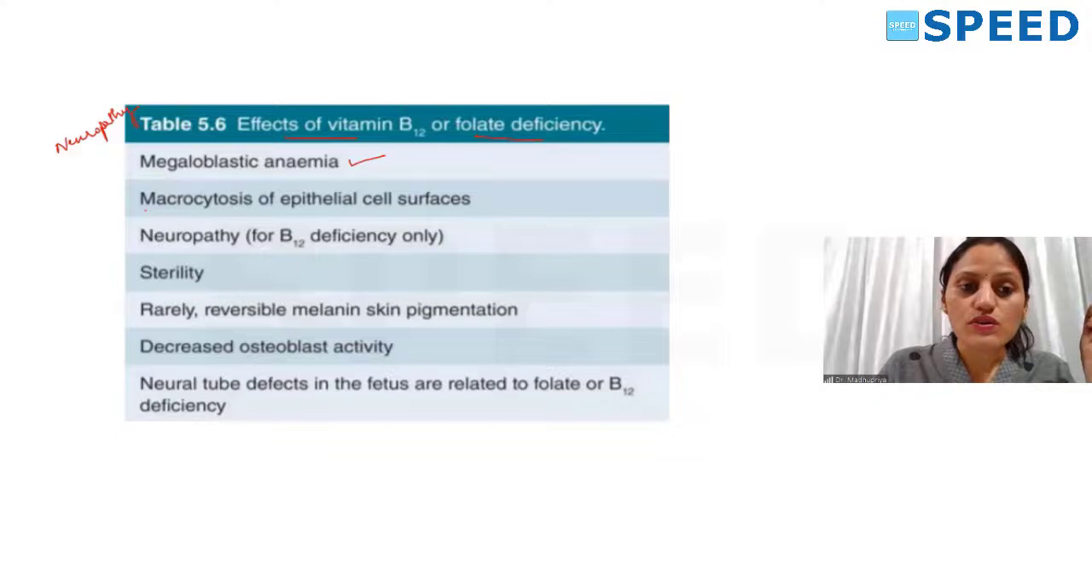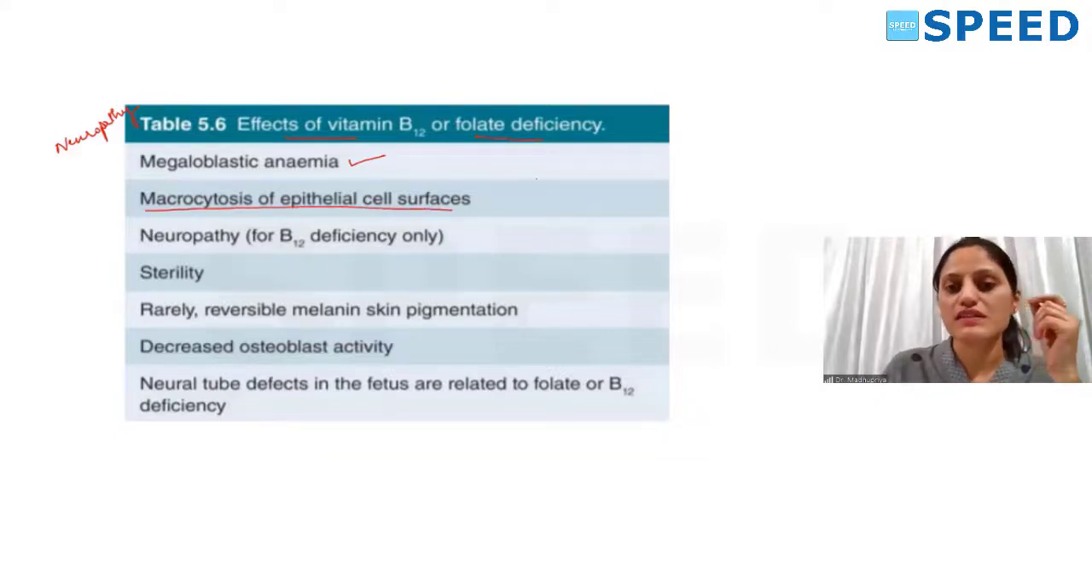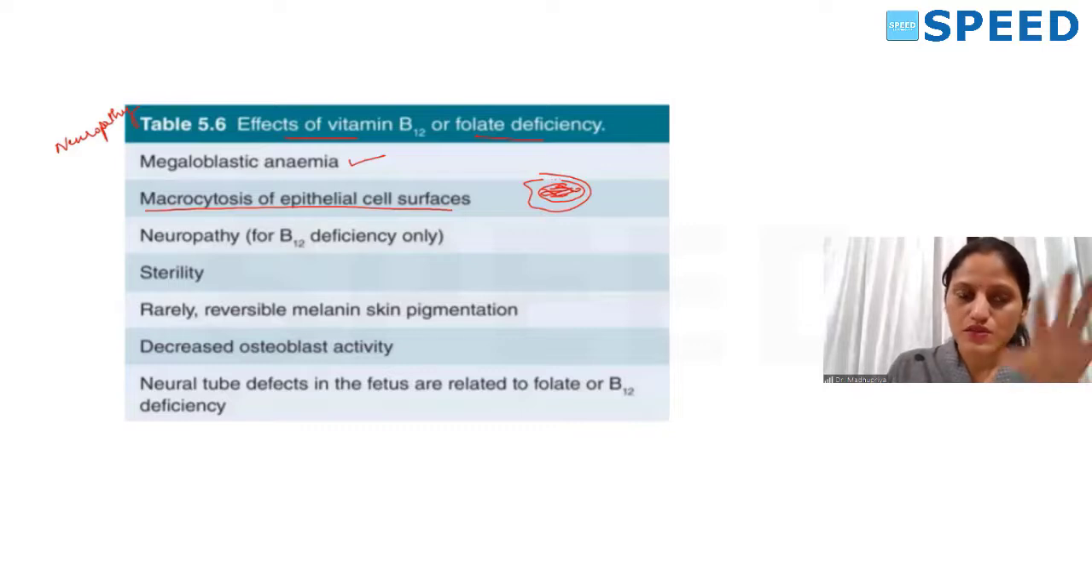Then there is macrocytosis of epithelial cell surfaces. For example, if you take a buccal smear, the cells will be larger with larger nuclei and open chromatin, because of the lag of maturation in the nuclei. If you see a buccal smear or a pap smear, all those places you can see macrocytosis. And neuropathy, yesterday it was explained in detail for vitamin B12 deficiency.